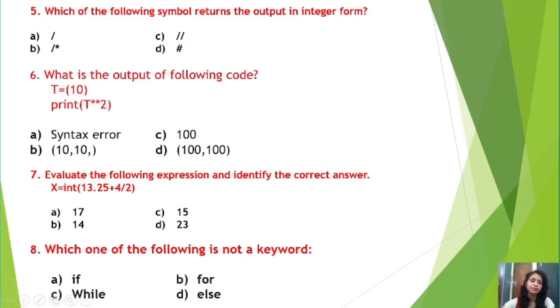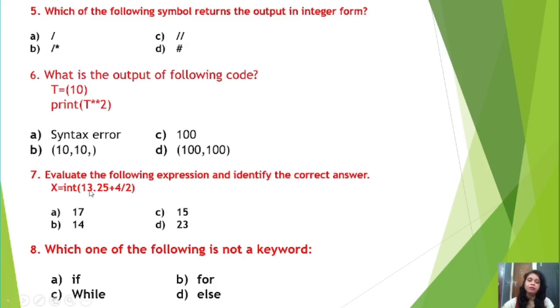So in this expression you can see that there is 4 divided by 2 and a plus operator. You know that the division operator has higher precedence as compared to the addition operator. So first you need to divide, that is, get the answer of 4 divided by 2, that is 2.0, because the division operator always gives us the answer as a float number. So 4 divided by 2 is 2.0, and 2.0 plus 13.25 is 15.25.